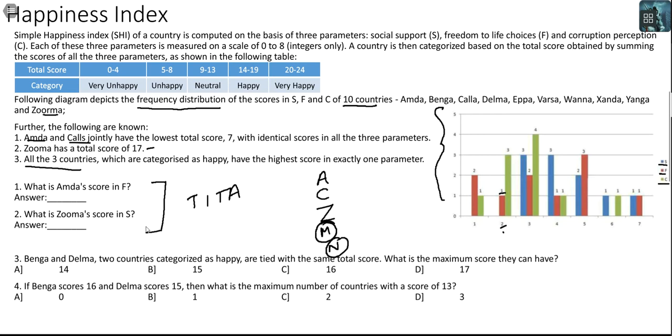Don't bother. In fact, even the questions talk of Amda, talk of Zuma, talk of Benga and Delma, 2 countries categorized as happy. Benga scores 16 and Delma scores 15. Therefore, they will be in the happy group. So these are the only 5 nations that I care about. The remaining nations I don't care about. Who comes up in M or N, I will see later.